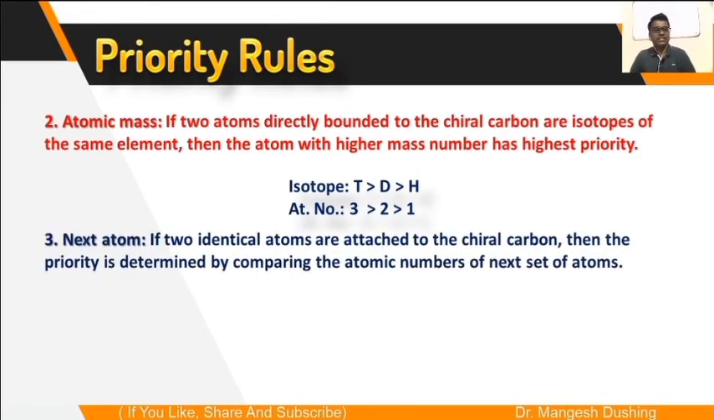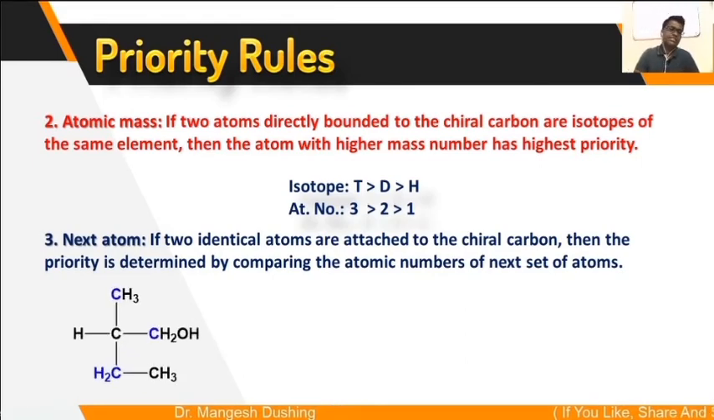The third rule is about the next atom. If identical atoms are attached to the chiral carbon, then the priority is determined by comparing the atomic numbers of the next set of atoms.